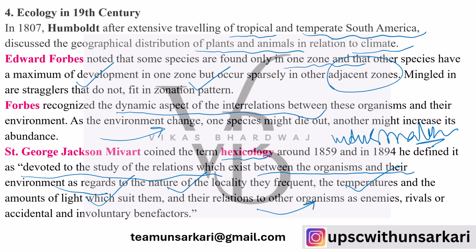So what we can say, can we find snow leopard everywhere? Can we find polar bear everywhere? What about the penguins? What about different such animals which are having specific zones and specific habitats? Tiger, lizard, or try to understand even the sparrow. So it is in this context that we have to understand that environment is going to play a very important role, especially in the coming times.